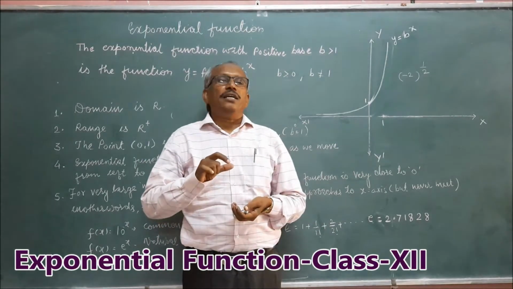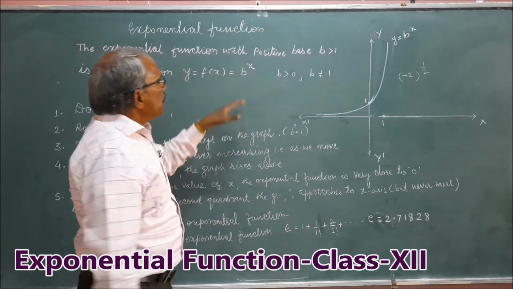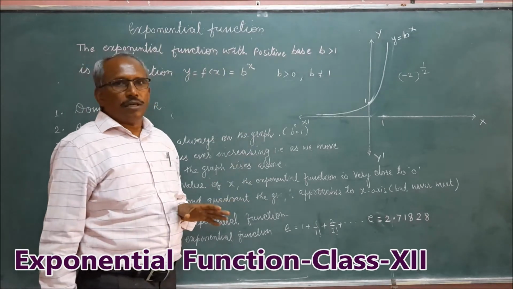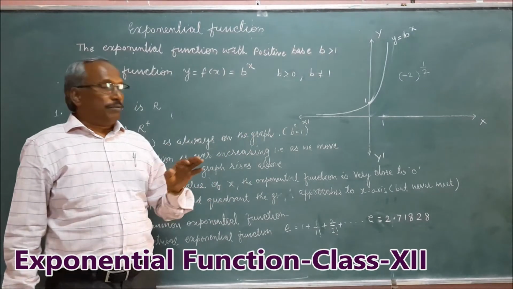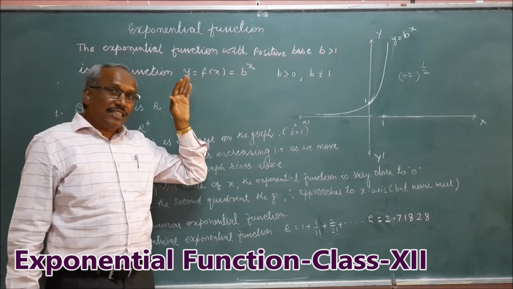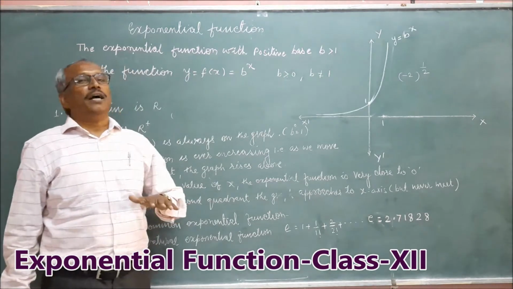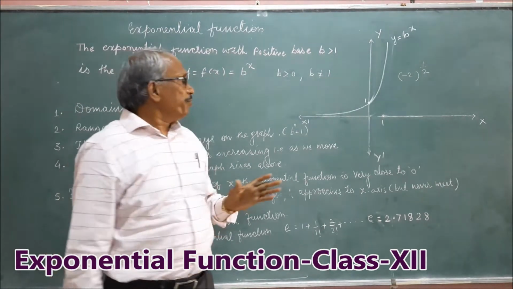That is an imaginary number. That means b^x for b less than 0 is not defined, that is, it is not always a real number.